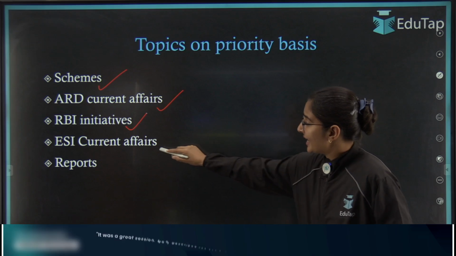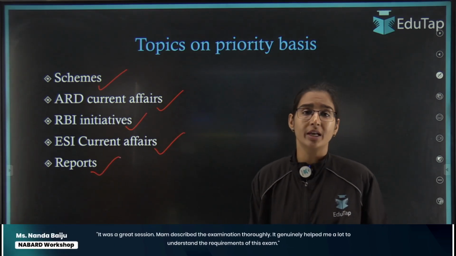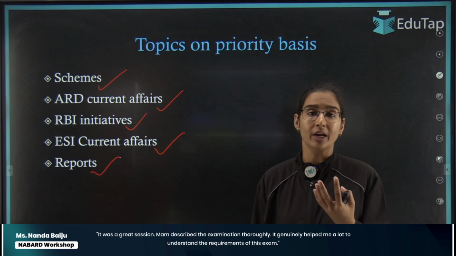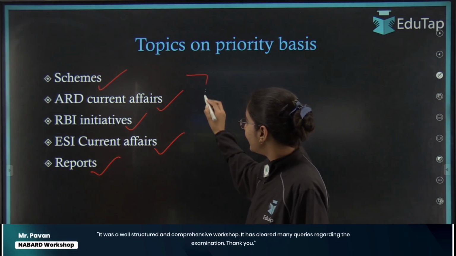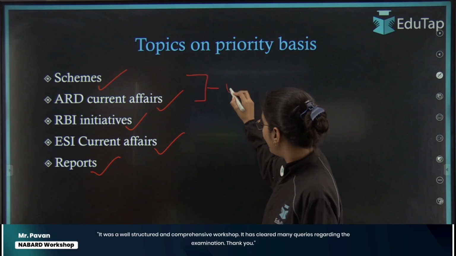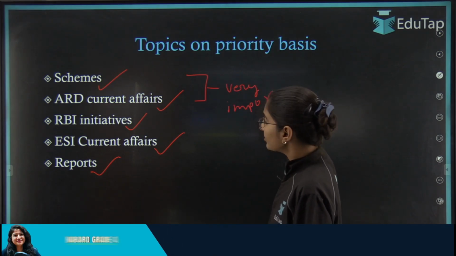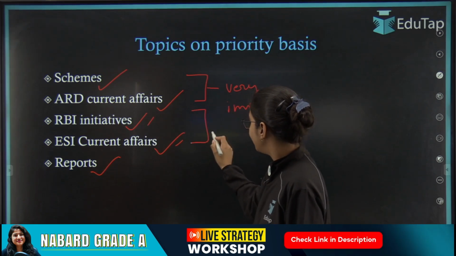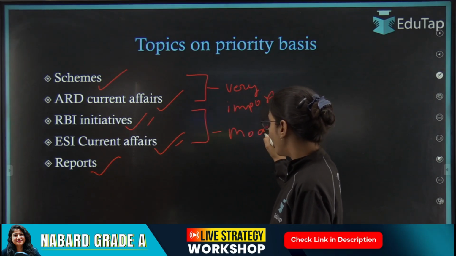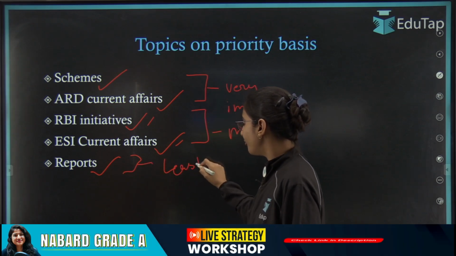Then the ESI current affairs, and then come the reports. Talking about relevance and the priority order, schemes and ARD current affairs are very important. Topics like RBI initiatives and ESI current affairs are moderately important, and reports as of now are not very important.